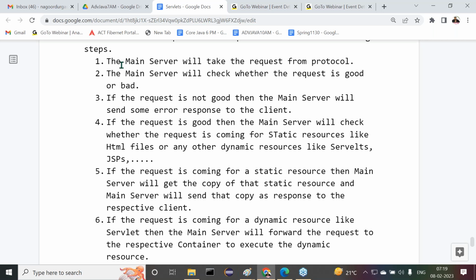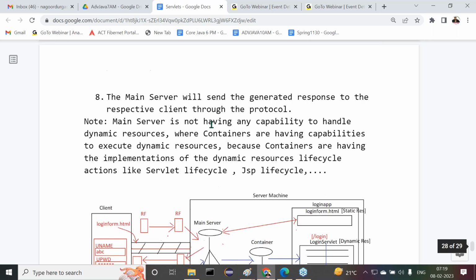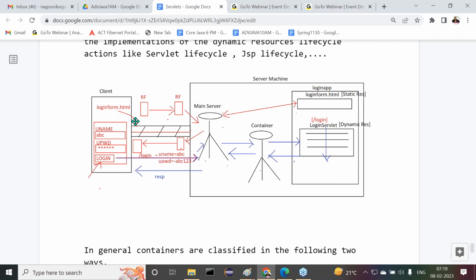Now tell me, what is the first point here? In the diagram, we can understand. When we submit a request from client to the server, of course, the protocol will take that request.